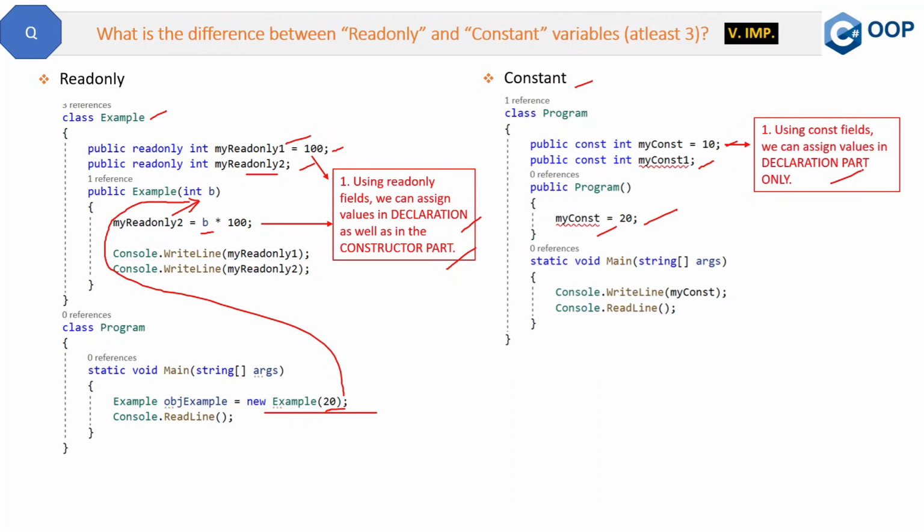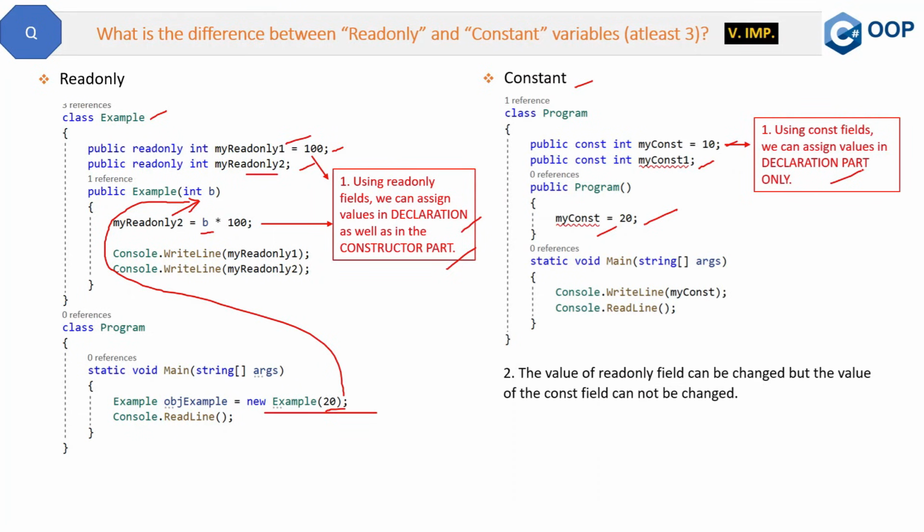So this is the first difference between read-only and constant, that one can be assigned the value in declaration and constructor, and the other can only be assigned the value in the declaration part. This is the first difference.